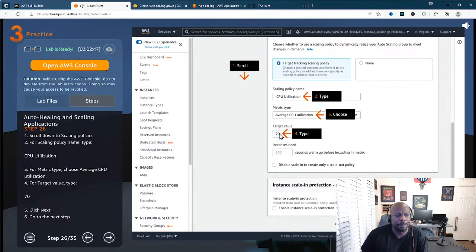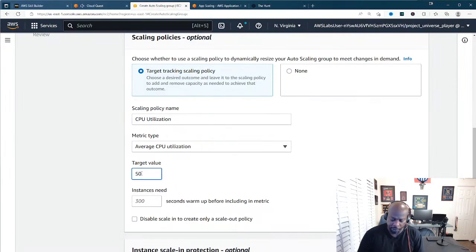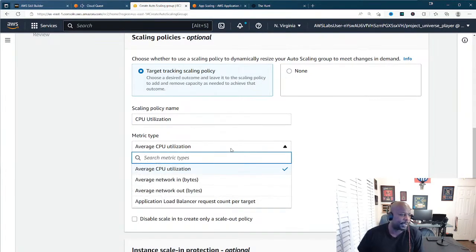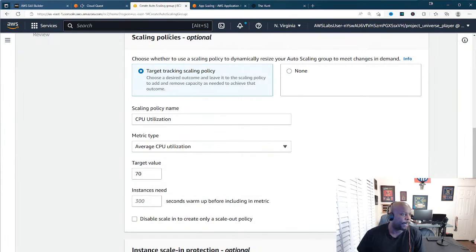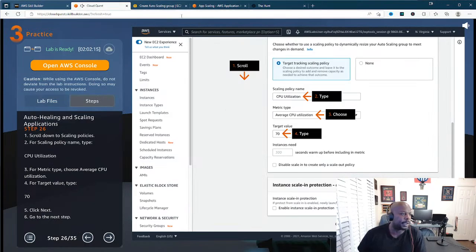And then our target value. Remember how we set that minimum and maximum capacity. What it's saying is, when any of those first 2 machines, the minimum capacity, reach 70% utilization, go ahead and spin up another resource. This is how we keep from getting bogged down. That's why we are doing this. So we'll set this to 70%. Let me see what else we got here. All right, and it's telling us to click next.